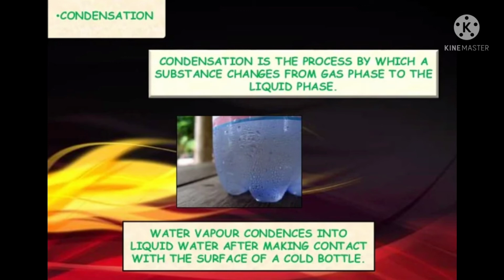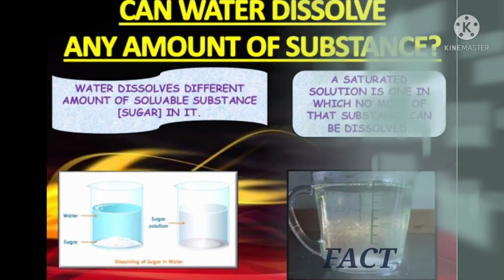Condensation. Condensation is a process by which a substance changes from gas phase to a liquid phase, and water vapor condenses into liquid water after making contact with a cold surface.